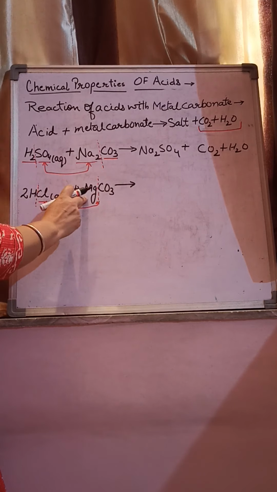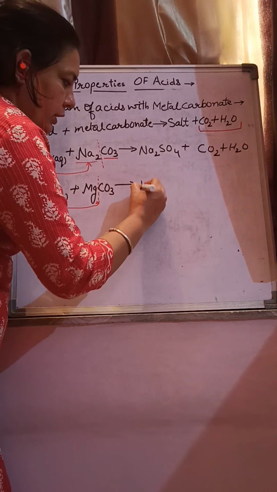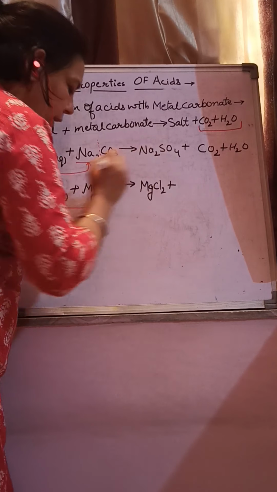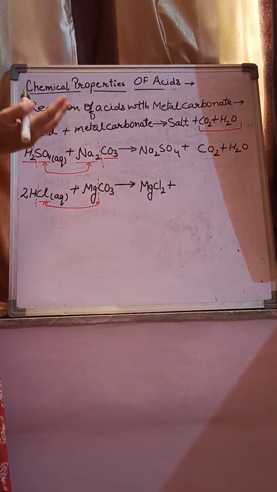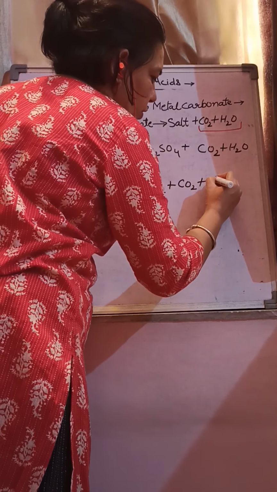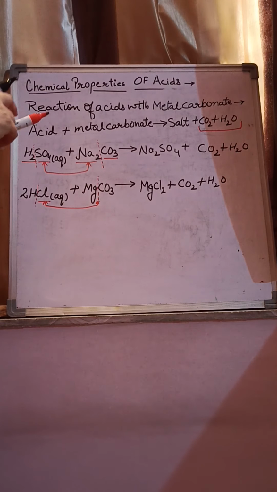What will form? MgCl2, 2 chlorine here and Mg here. So the salt which is formed is magnesium chloride. The other two products are fixed in this reaction, carbon dioxide and water. So this is the way to learn this reaction, okay children.